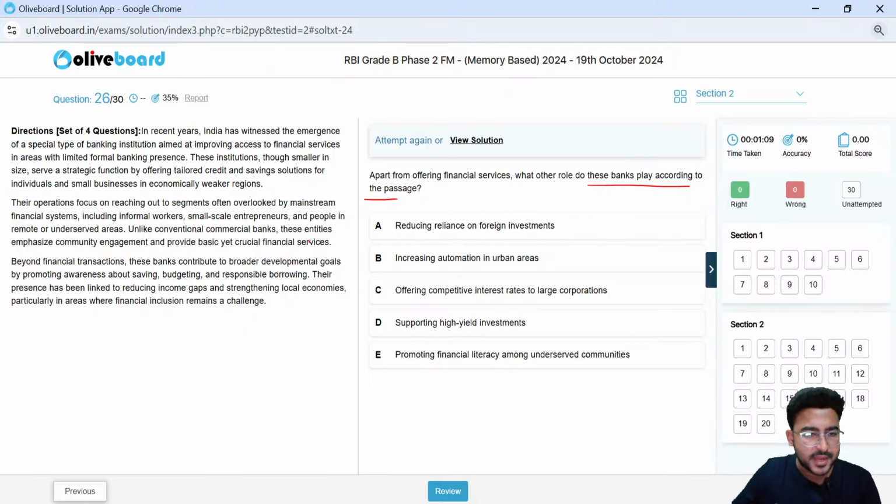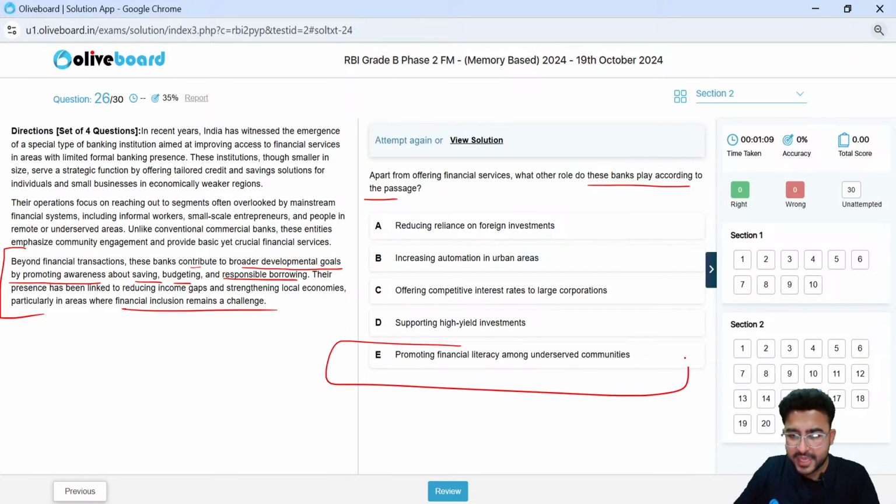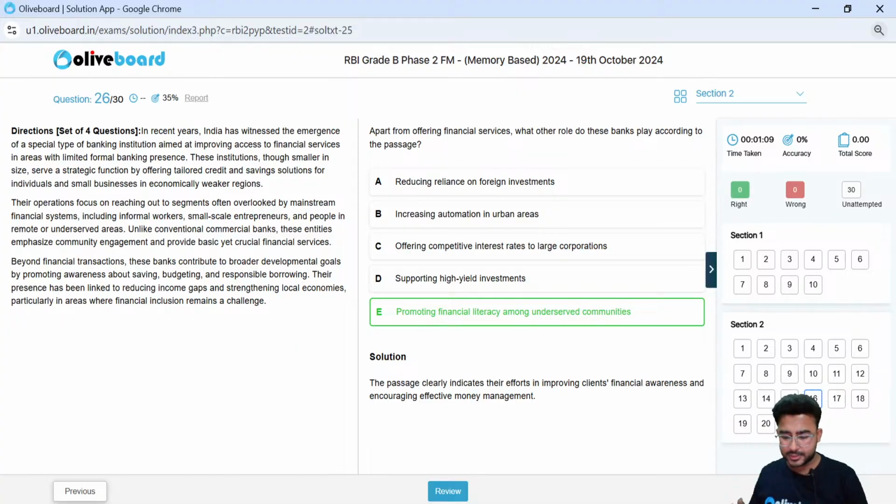So in the last para, I can see that beyond financial transactions, they have clearly stated it. These banks contribute to broader development goals by promoting awareness about saving, budgeting, responsible borrowings, right? So promoting financial literacy among the underserved communities is the correct choice here, option E, right?